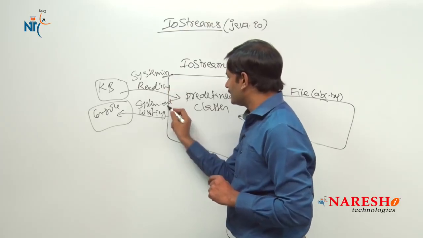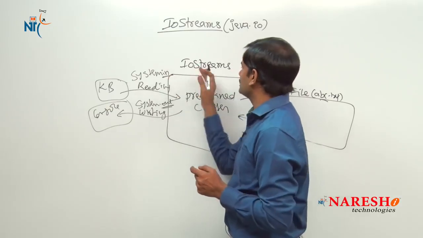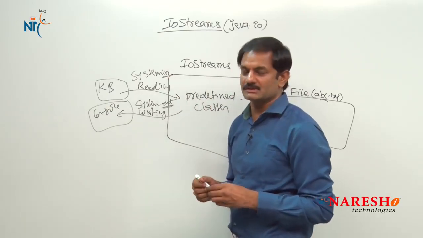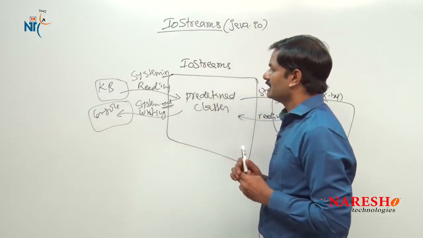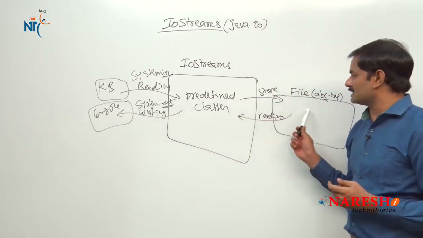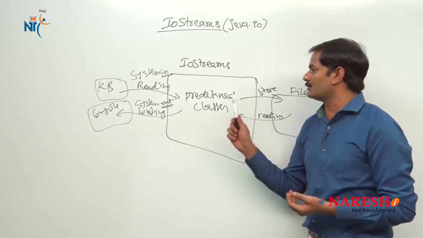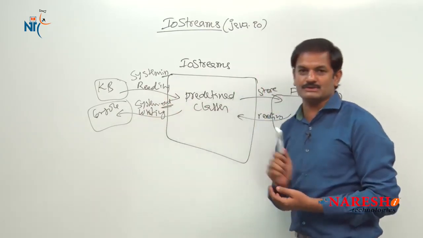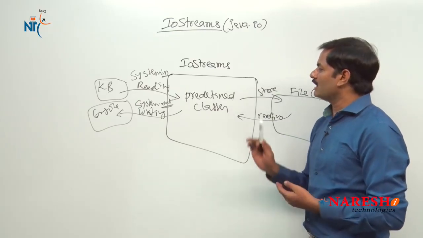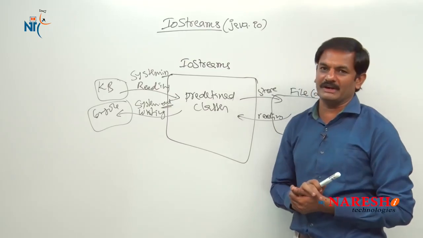This in and this out are in the background holding one object. That object belongs to what? IO stream classes. So the IO streams chapter is not only meant for performing reading and writing operations on files, it is also meant for performing reading and writing operations on the keyboard and console. That's why I wanted to call this chapter the IO streams chapter rather than file IO or file handling.